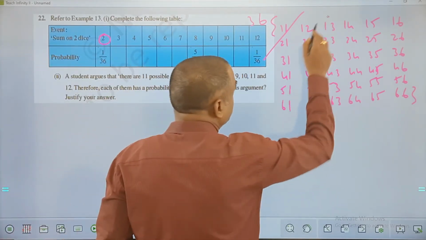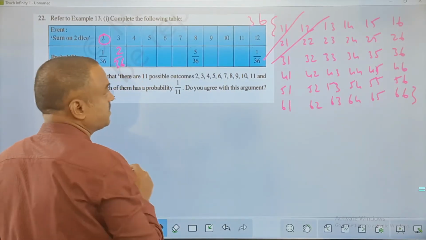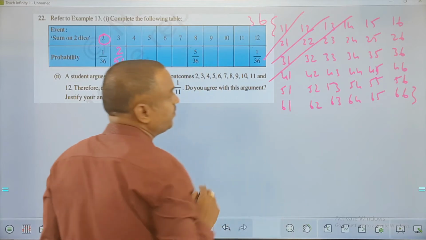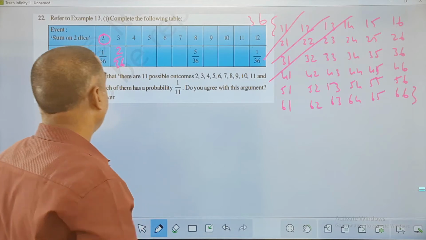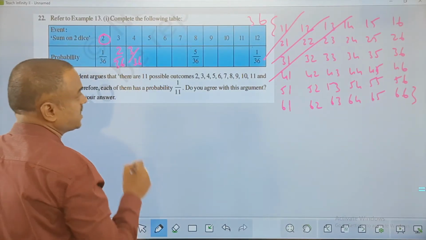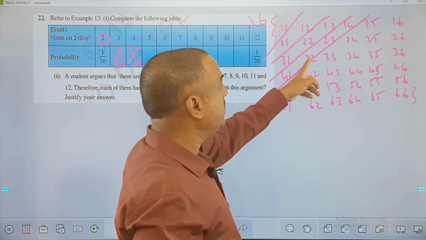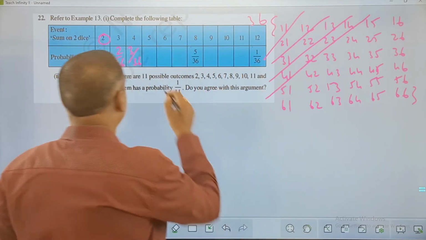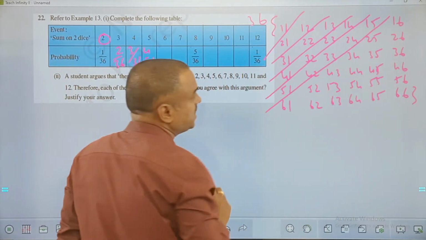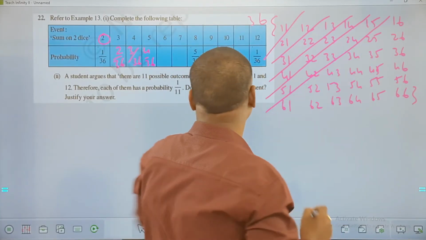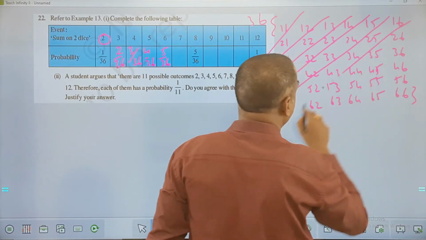Now getting the sum as 3. You see 1 2 or 2 1. So this is going to be 2 out of 36. Next, getting the sum as 4. You can see 1 3, 2 2, 3 1. Sum is 4. So these are 3 cases out of 36. Sum to be 5. So you can say add all these: 1 4, 4 1, 3 2, 2 3. There are 4 cases out of 36 here. The sum to be 6. Here you see 1 2 3 4 5. So this is going to be 5 out of 36. The sum to be 7. Diagonal all.